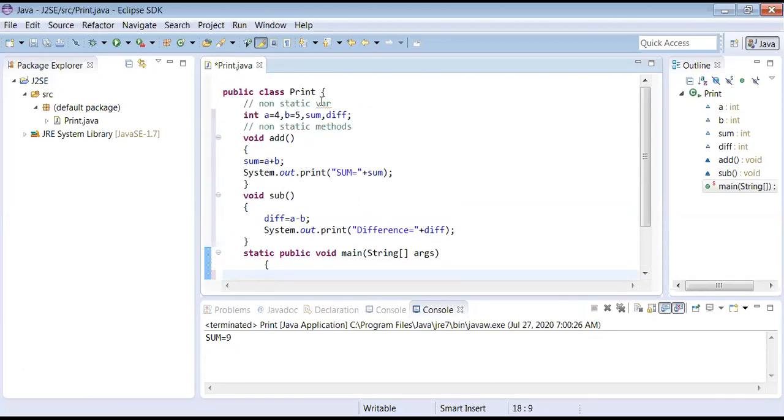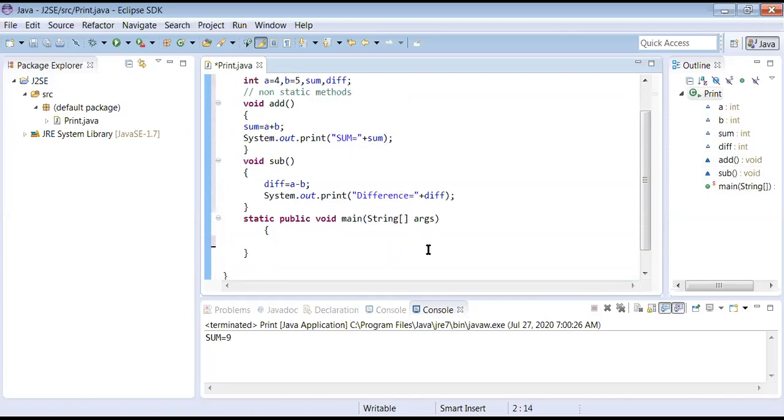You purchased one mobile by the name Print. It can do only two tasks for you: one is add, the other one is sub. A method will do a task. These are a couple of tasks being done by your Print class. So this is your mobile, and two functions it will do. Now, how do you invoke them from your main method? What kind of things do I have to do in the main method?